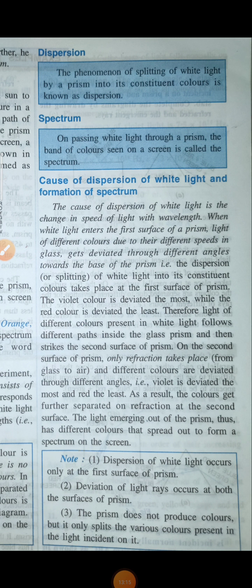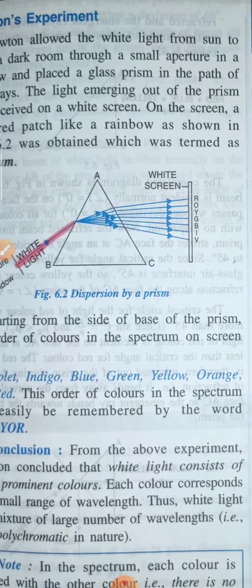Now we'll discuss the cause of dispersion of white light. You know that every color has a different wavelength. Red has a wavelength of 8000 angstrom, violet has 4000 angstrom, and so on. Due to these different wavelengths, each color has a different velocity inside the prism.